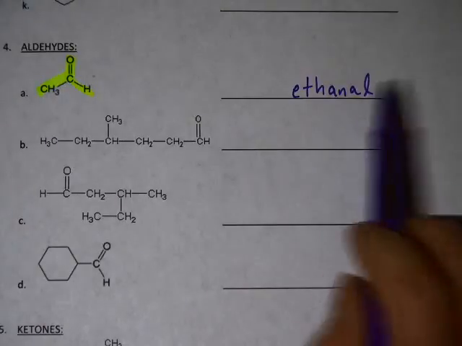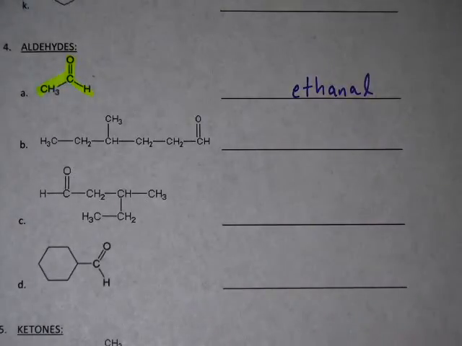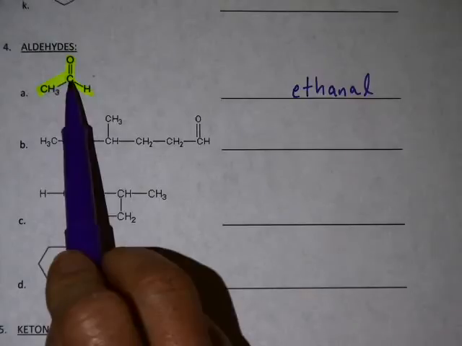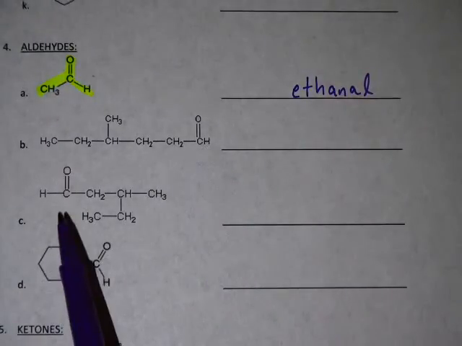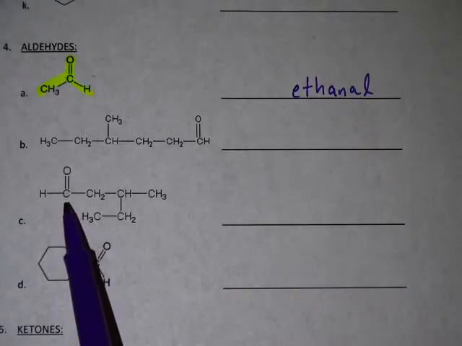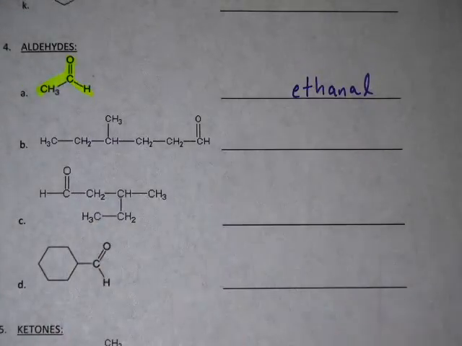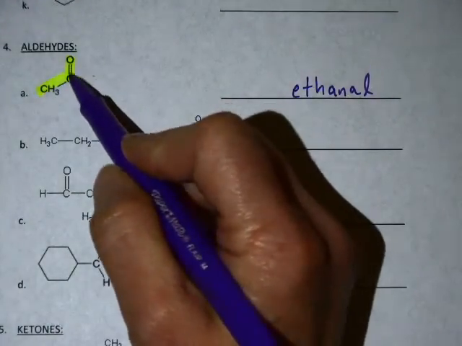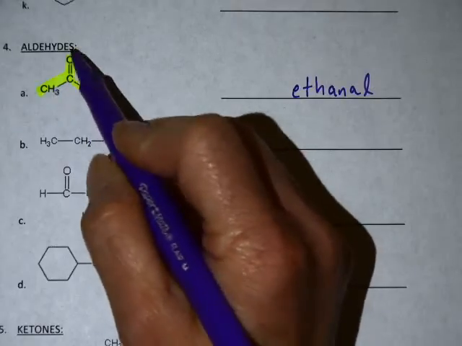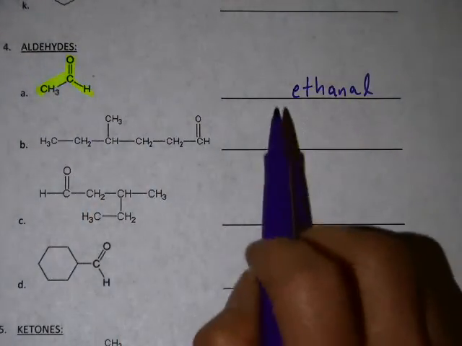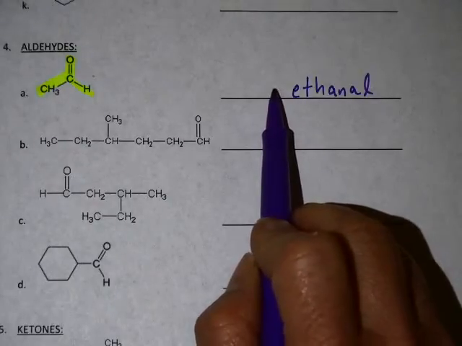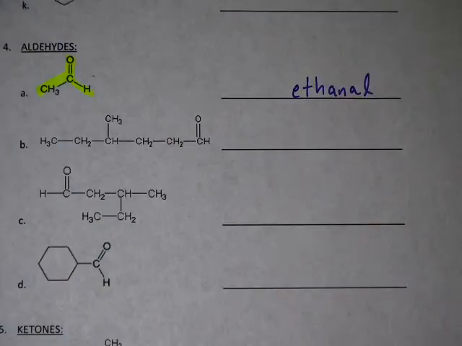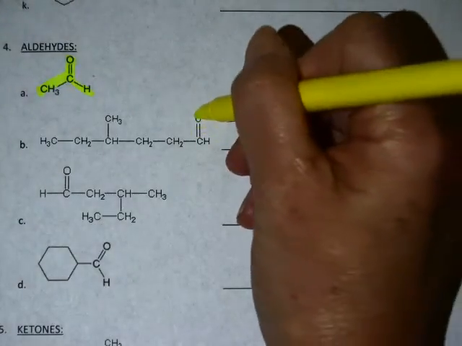-al is aldehyde. Now, one thing you should notice right away, the aldehyde is always on the end of the parent chain. It has to be at the end because the aldehyde functional group only can make one bond. This is the aldehyde functional group. It can only make one new bond, so it is always at the end. For that reason, we don't put a number here to say where the aldehyde group is, because it's always at the end. We might see that better with this second example.